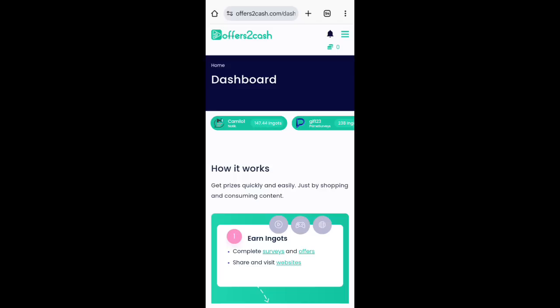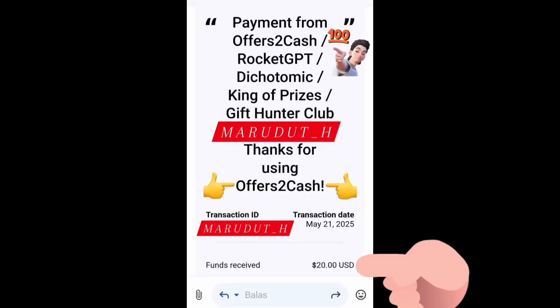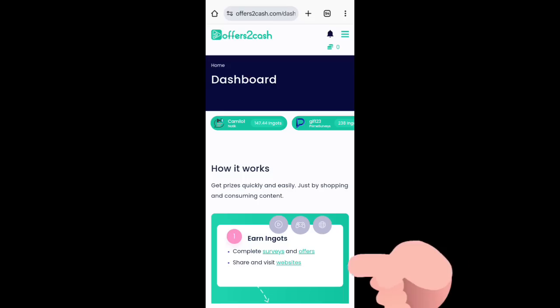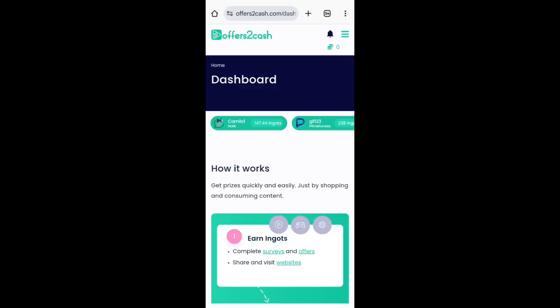Okay, before we proceed, I want to show you guys payment proof. Take a look at your screen. That is payment proof on your screen. So this platform is 100% legit, paying for free, no investment. All you need to do is to take daily surveys. That's all. You get paid on this platform, and withdrawal takes just 24 hours to 48 hours to reflect in your account.